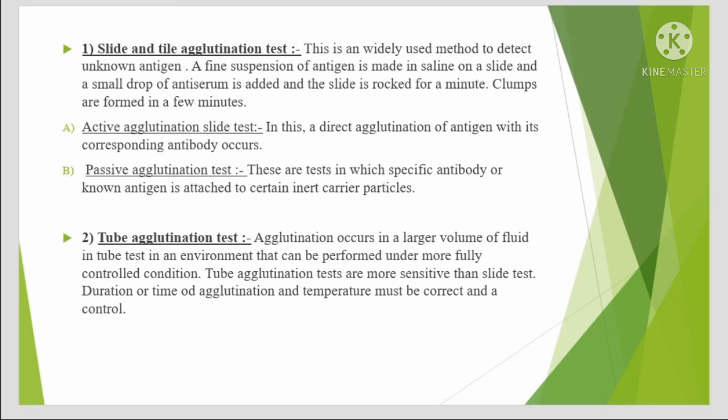Active agglutination slide test. In this, a direct agglutination of antigen with its corresponding antibody occurs. Passive agglutination test. These are the tests in which specific antibody or known antigen is attached to certain inert carrier particles. Tube agglutination test. Agglutination occurs in a larger volume of fluid in a tube. The test can be performed under more fully controlled conditions. Tube agglutination tests are more sensitive than slide tests. Duration or time of agglutination and temperature must be correct and controlled.